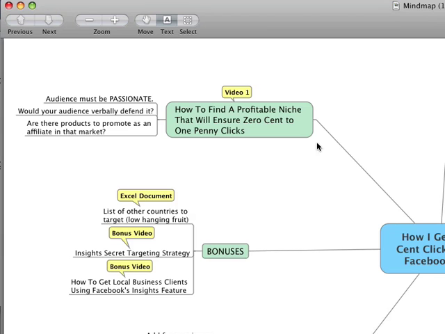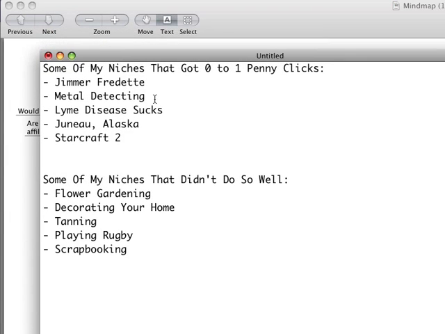The last note that I have on here is, are there products to promote as an affiliate in that market? With these ones, metal detecting is great, and I'm going to talk about this more in video 5. I can go and grab a metal detector that's worth like $1,000 on Amazon, and I can promote that to my fans that are targeted fans.